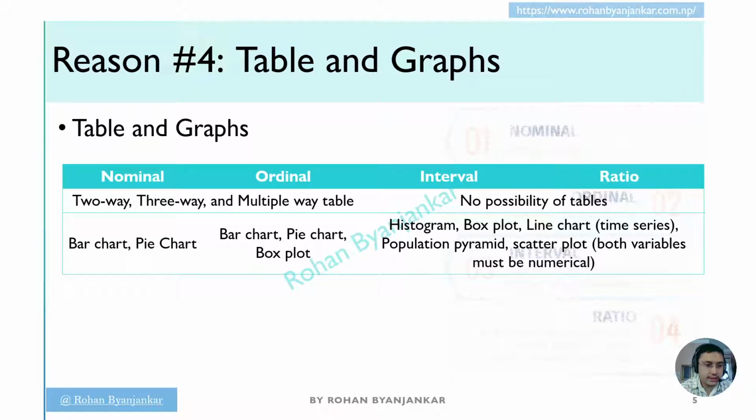We can draw a bar chart, pie chart, and box plot for ordinal scale data. While for interval and ratio scale data, we cannot construct tables, but we can construct graphs such as histogram, box plot, line chart, population pyramid, scatter plot, and the like.